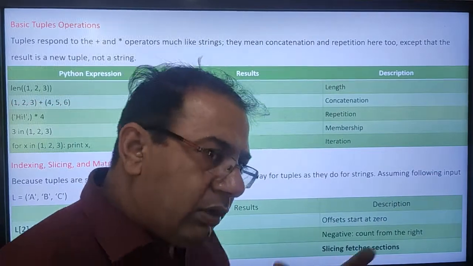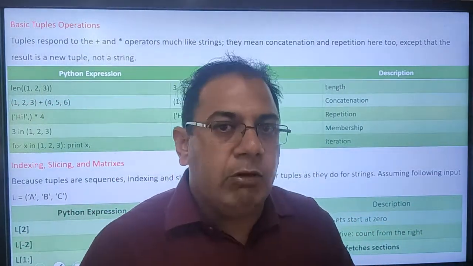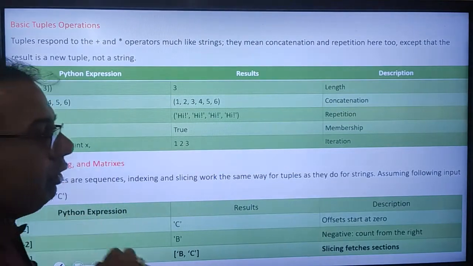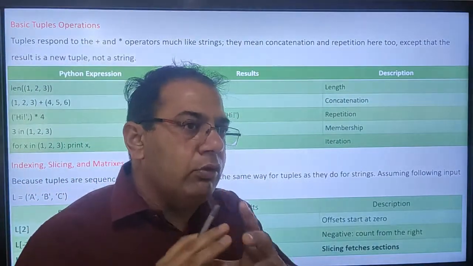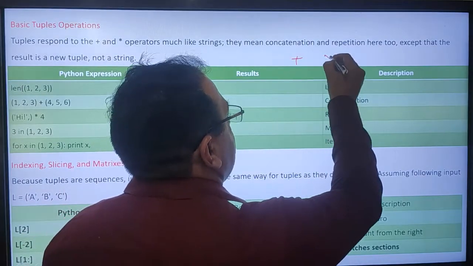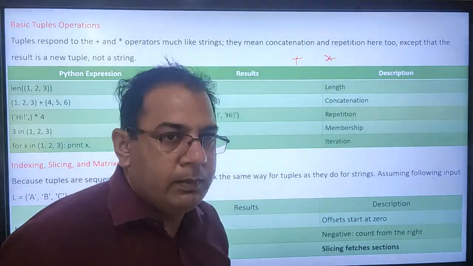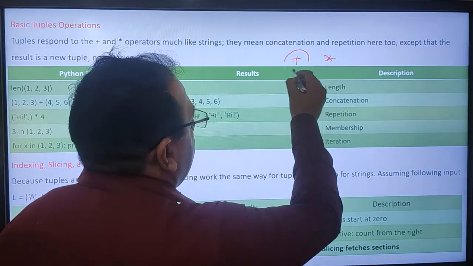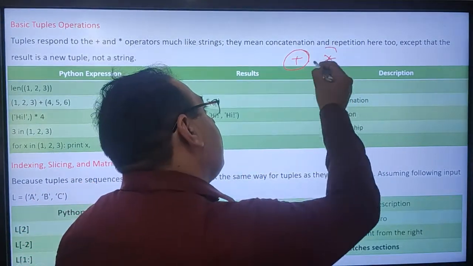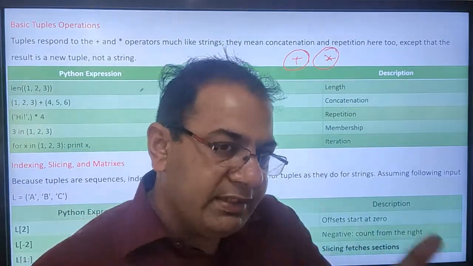After that, we have some basic operations which we can apply on a tuple. The first operations which we can use, most of the time we use two operators. First one is plus and second one is multiply. This operator will concatenate the tuples, and this operator will iterate the statement.